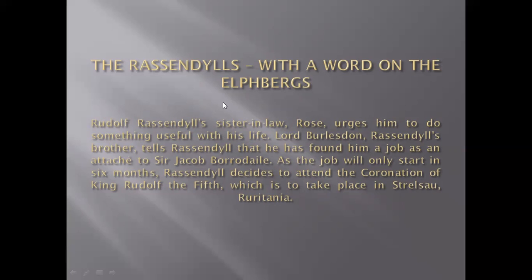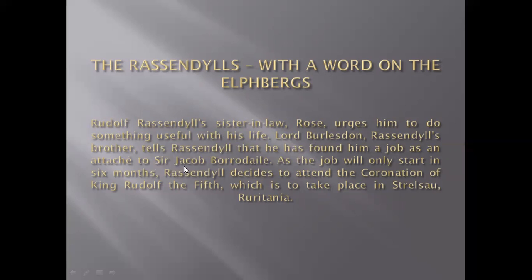But still she kept on convincing him that he should do something useful and something that can be counted in his life. Rose urged him to do something useful with his life. Lord Burlesdon, Rassendyll's brother, tells him that he has found him a job as an attaché to Sir Jacob Borrodaile.